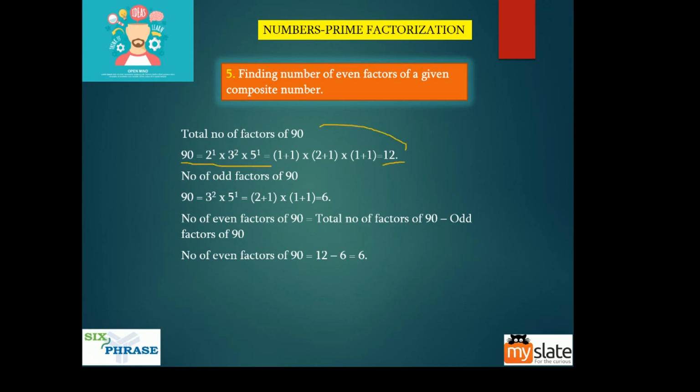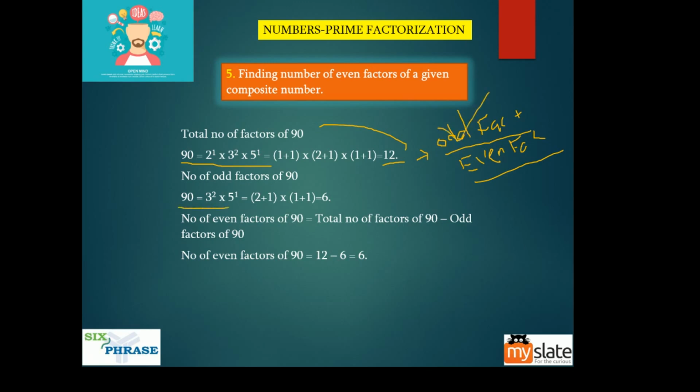Odd factors plus even factors, right? The number 12 is a combination of odd factors plus even factors. So odd factors plus even factors, 12 is a combination of that. So you know how to find odd factors. I told you right now, right? So you take it like this.